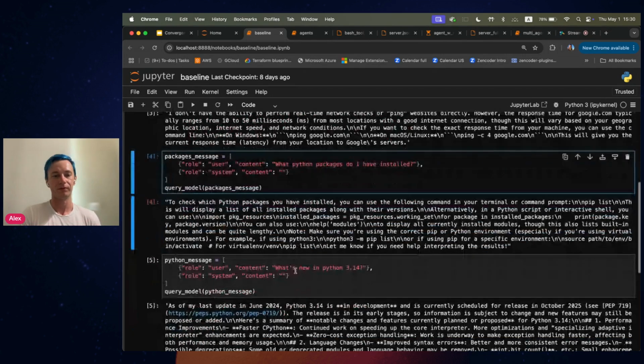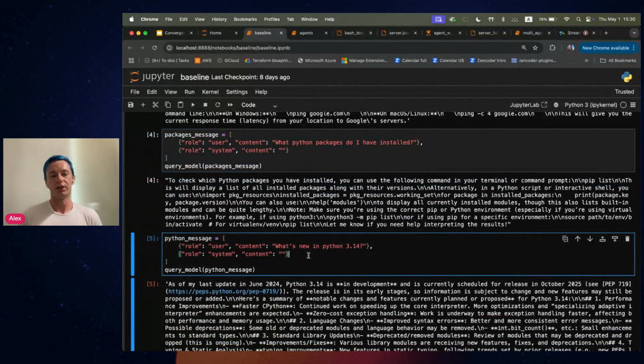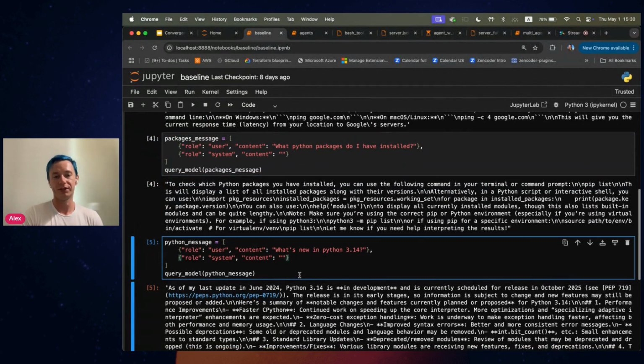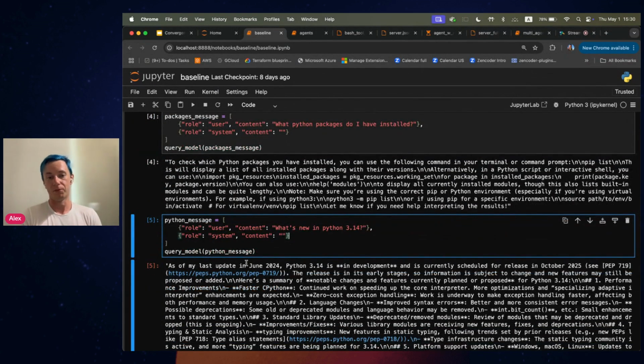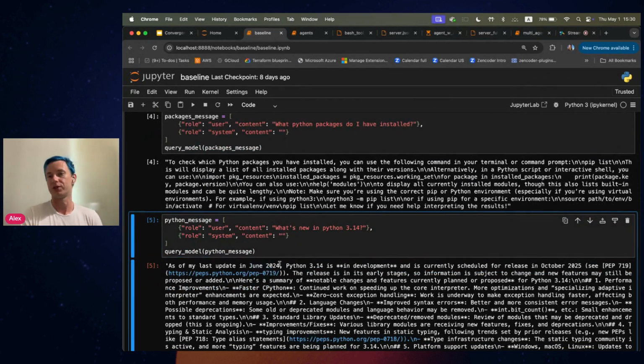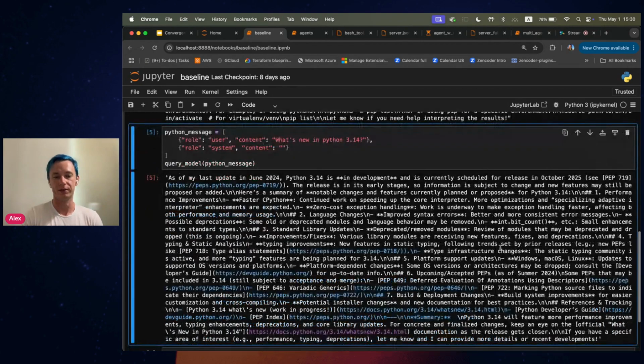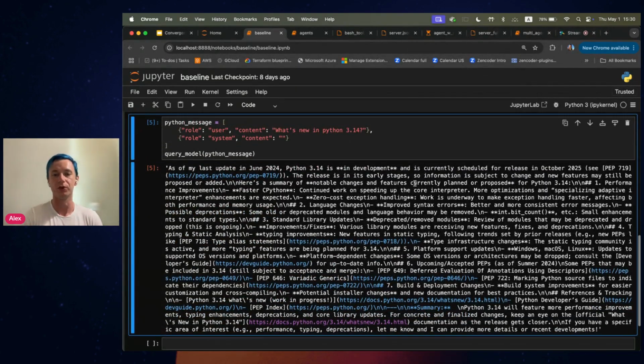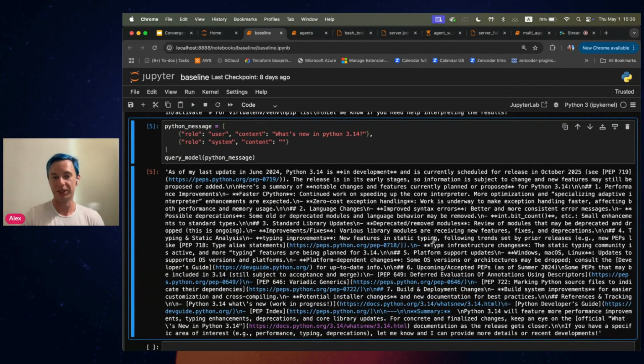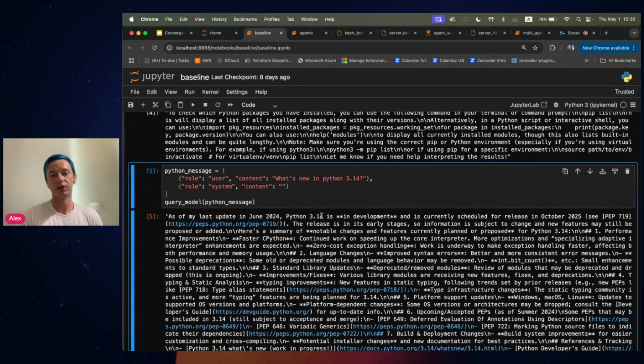posed to the model. And then, of course, models usually lack up-to-date knowledge. So in this case, because it's a recent model, it does have some more recent updates because the last update was from June 2024 when Python 3.14 was still in very early days of development. So it does have some knowledge, and provides some links to potentially useful information. However, if you would try the same with older models, you wouldn't know anything about Python 3.14 at all. And of course, if something came up recently, if something came up this year, for example, it wouldn't have any knowledge about these facts whatsoever.